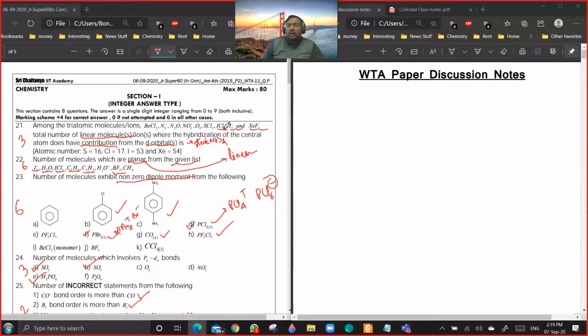Now you see the practical approach in advanced papers is first do the questions which have a single answer, then only you go for multi-correct questions. Because multi-correct questions require a bit of focus and a bit of extra thinking. So first you should do a warm-up based on integer type and single correct questions. So let us start with question number 21 to 24. Any doubts?